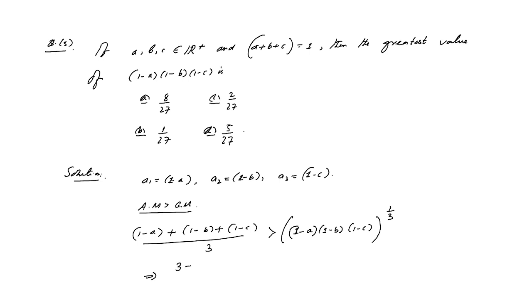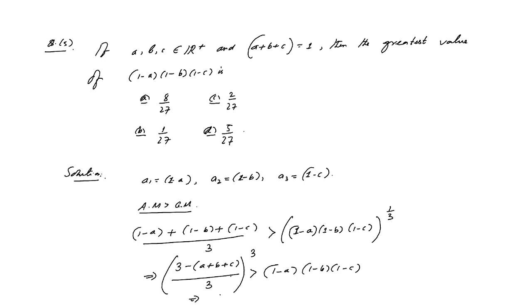The value here is (3 minus (a plus b plus c)) by 3, and taking the power of cube, this is greater than (1 minus a)(1 minus b)(1 minus c).